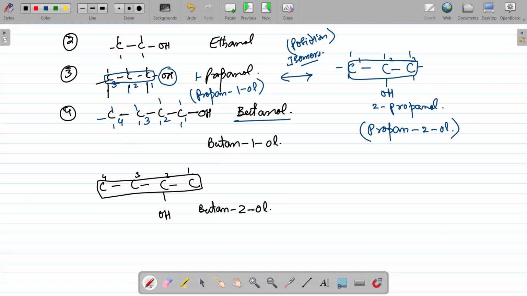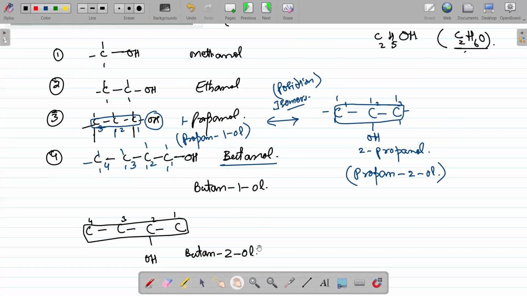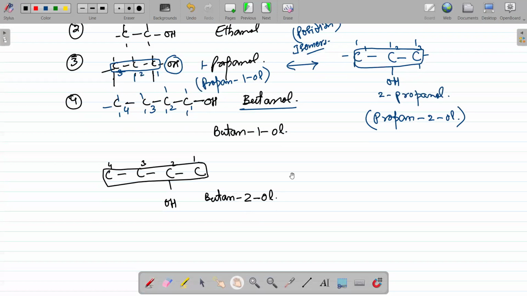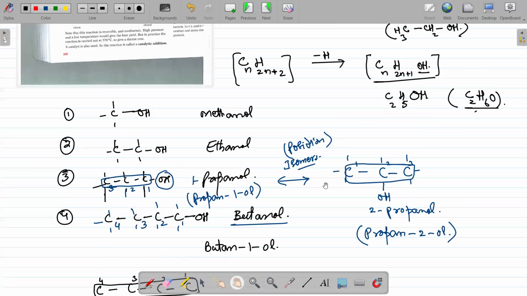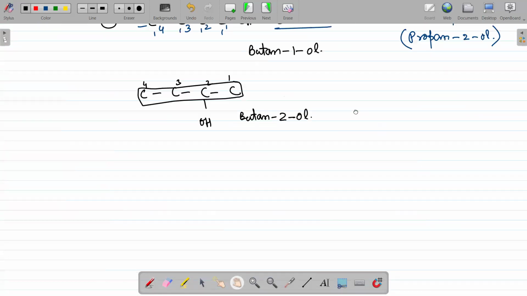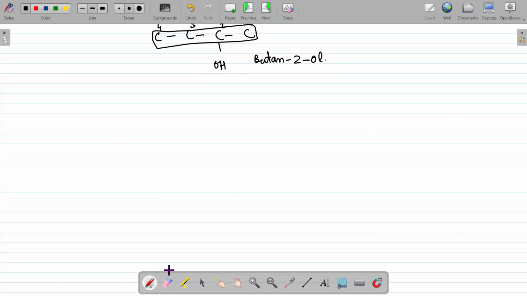So we have seen position isomerism in alcohols, and we have seen position isomerism in alkenes. Remember the position of the double bond here, or the position of the double bond there: 1-butene and 2-butene in the previous alkenes topic. Now, after the naming of these alcohols, let's talk about their preparation.